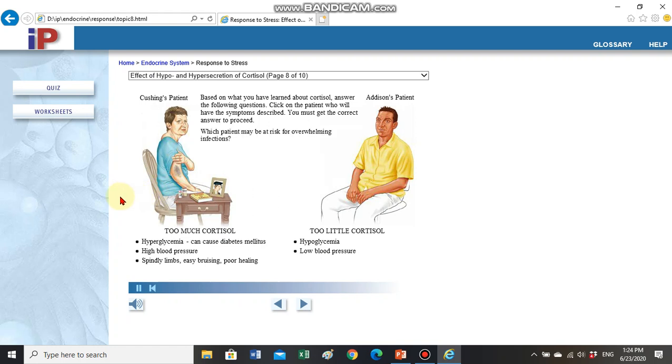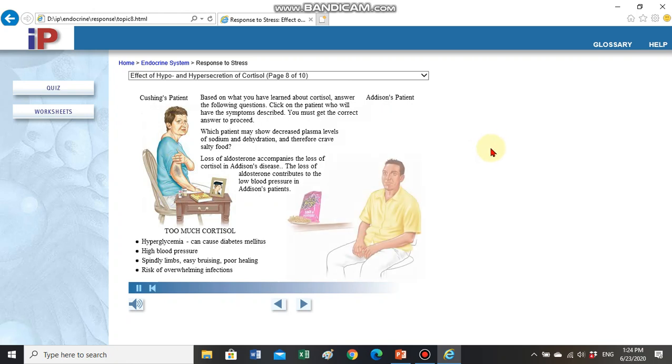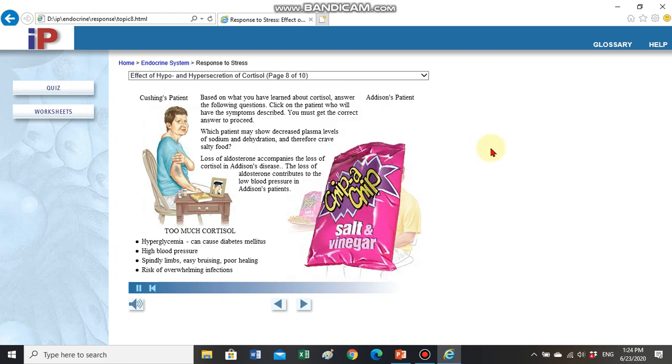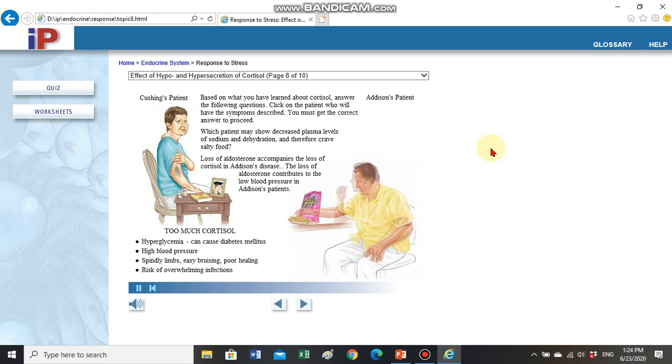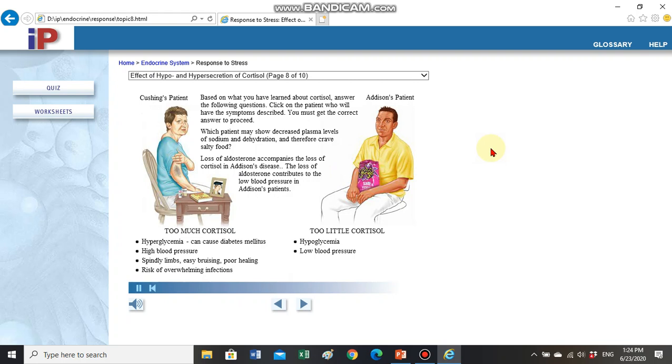Which patient may be at risk for overwhelming infections? Cortisol inhibits the inflammatory response and depresses the immune system. The risk of infection rises in patients who are taking prednisone and those with hypersecretion of cortisol. Which patient may show decreased plasma levels of sodium and dehydration and therefore crave salty food? Loss of aldosterone accompanies the loss of cortisol in Addison's disease. Aldosterone acts to retain salt and water. Note that the loss of aldosterone contributes to the low blood pressure in Addison's patients.